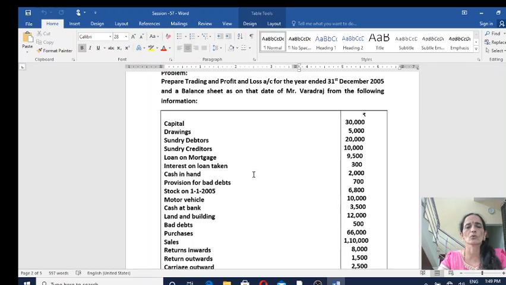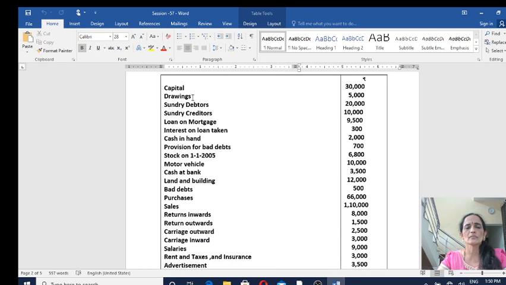You will choose only those items which have to be recorded under trading account. Your focus should be only on trading account items. Profit and loss account items and balance sheet items let us consider later. So go through the question now. Capital, balance sheet, liability side. Drawings: in the balance sheet from capital you have to deduct it. So on the liability side of the balance sheet from capital drawings will be deducted.